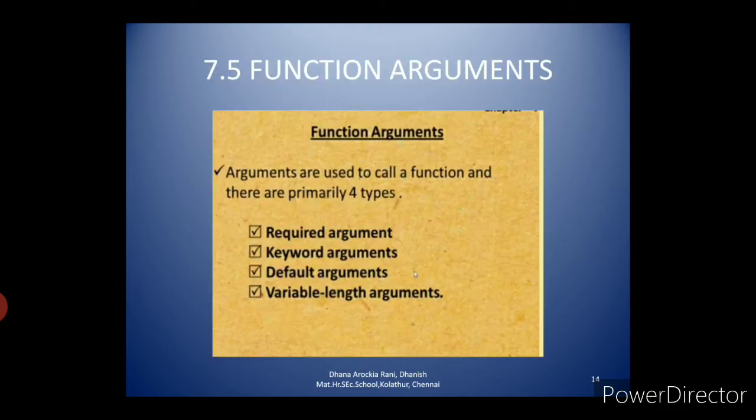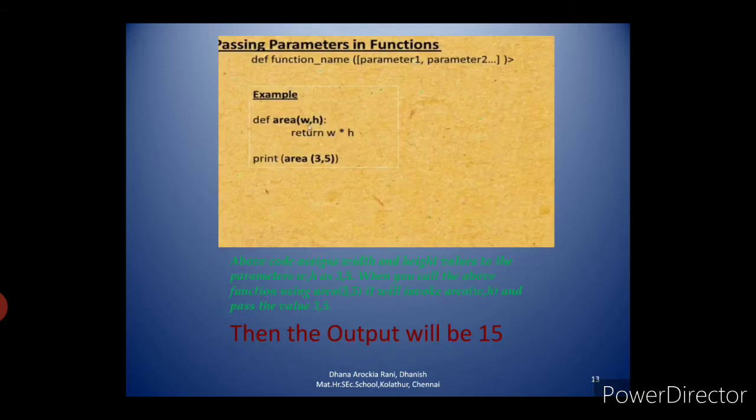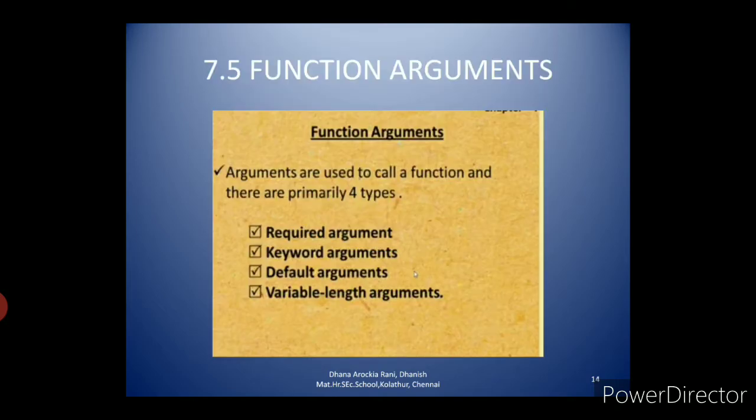The next one is function arguments. So what do you mean by function arguments? Arguments are nothing but the values passed to the parameters. So in the earlier example, 3 comma 5 are called the arguments. w comma h are called the parameters, and 3 comma 5 are the values passed to those parameters w and h. So 3 comma 5 are called the arguments.